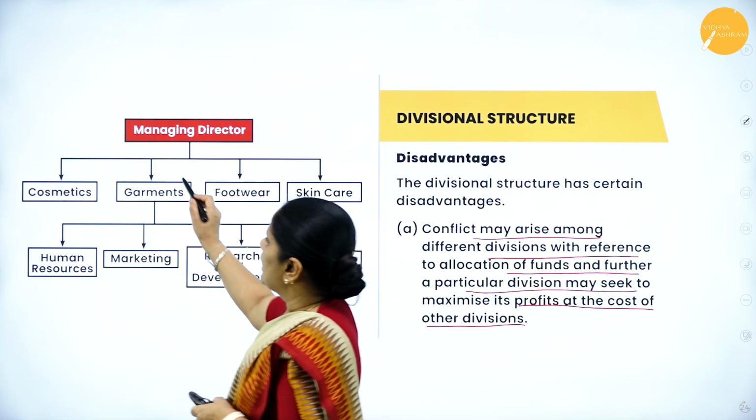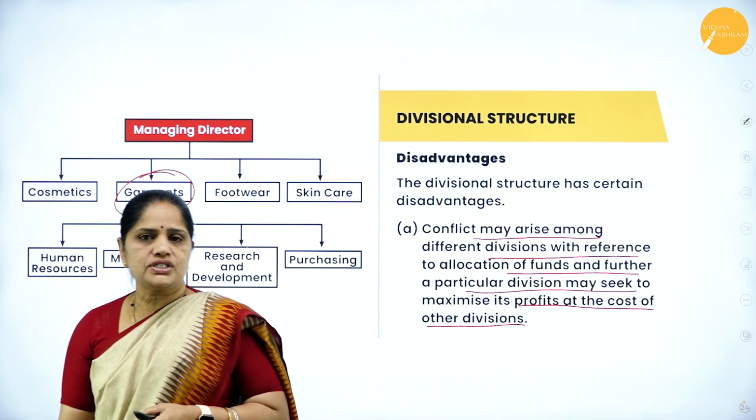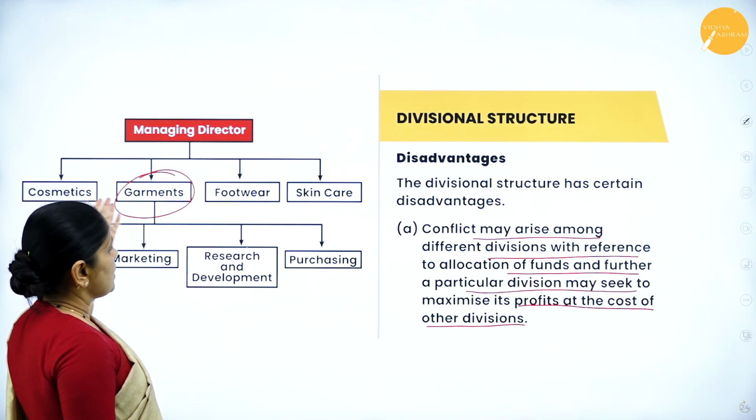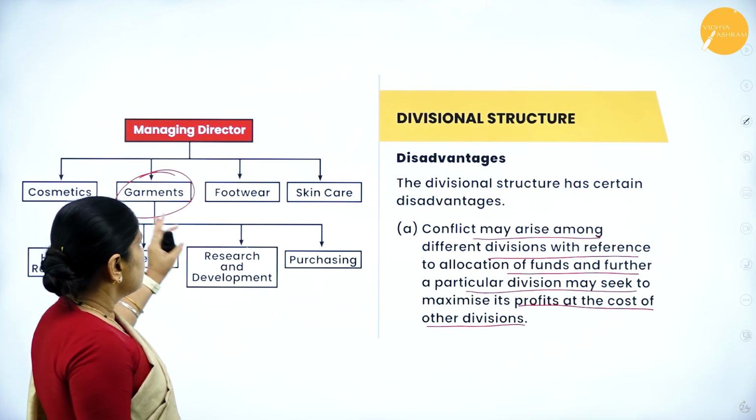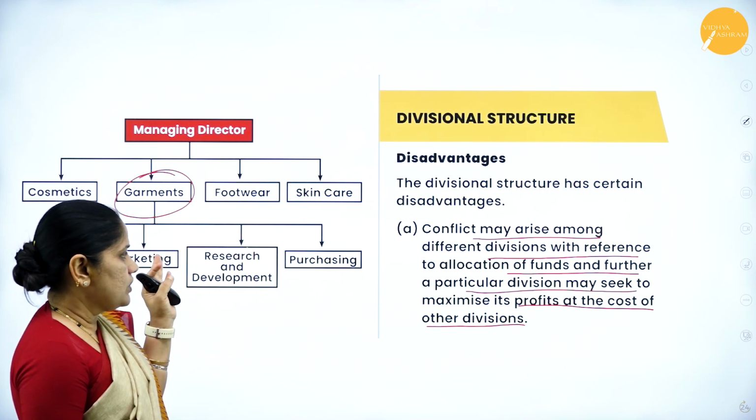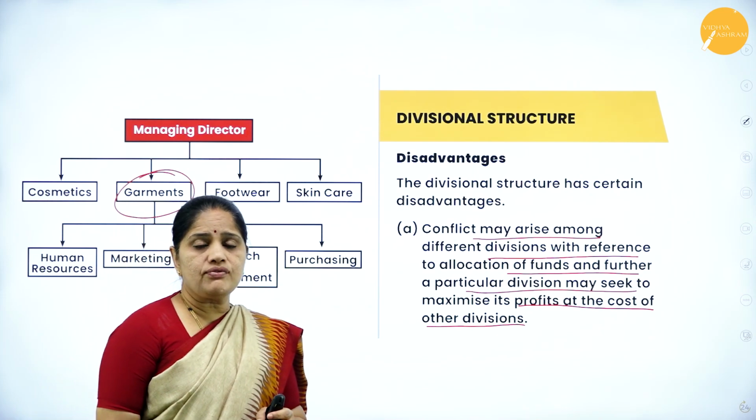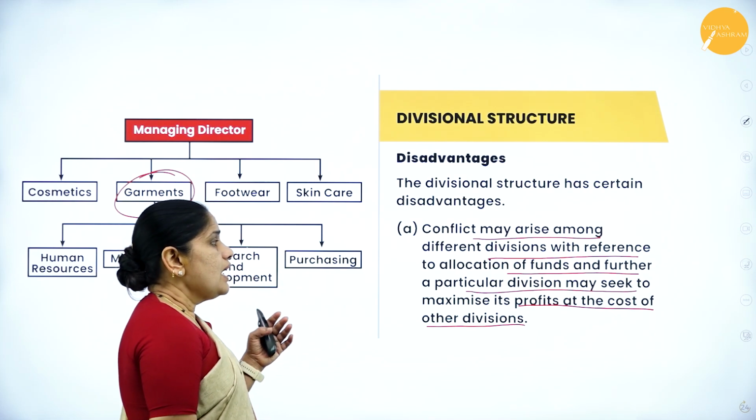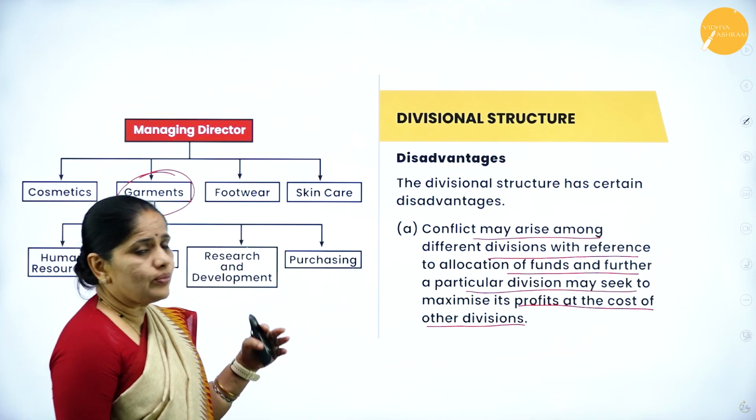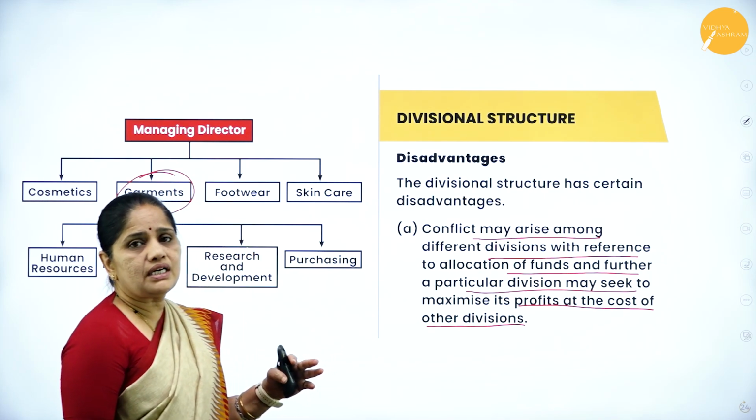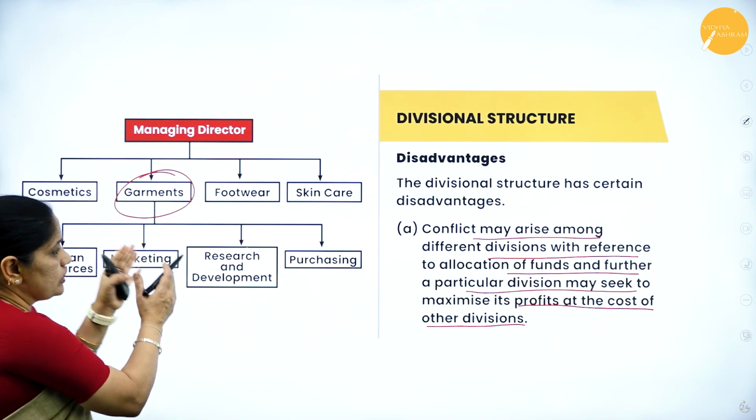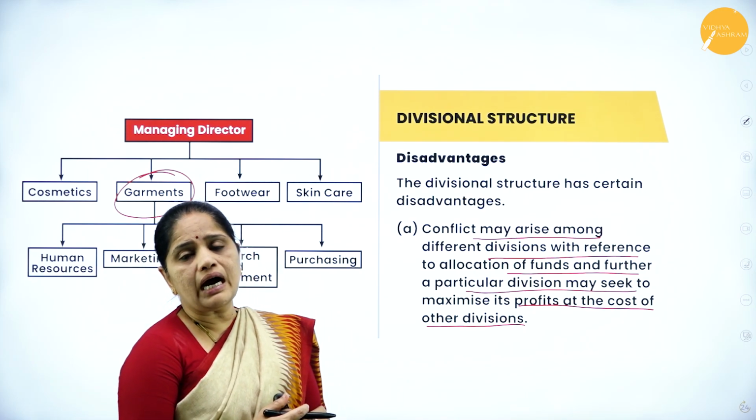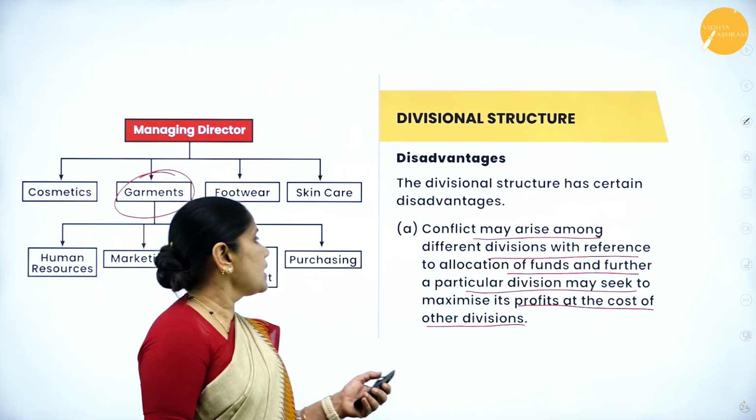So if you have a garments division, there may be conflicts between all the four of them. We have the garments, cosmetics, footwear and skincare. So there may be conflicts arising between the four divisions with reference to allocation of funds. They may say that the organization is not giving them enough funds, and they may seek to maximize their profits at the cost of other divisions. So whenever you have a product, you have tough competition, as a result of which you just see that you outshine the other departments in the organization.